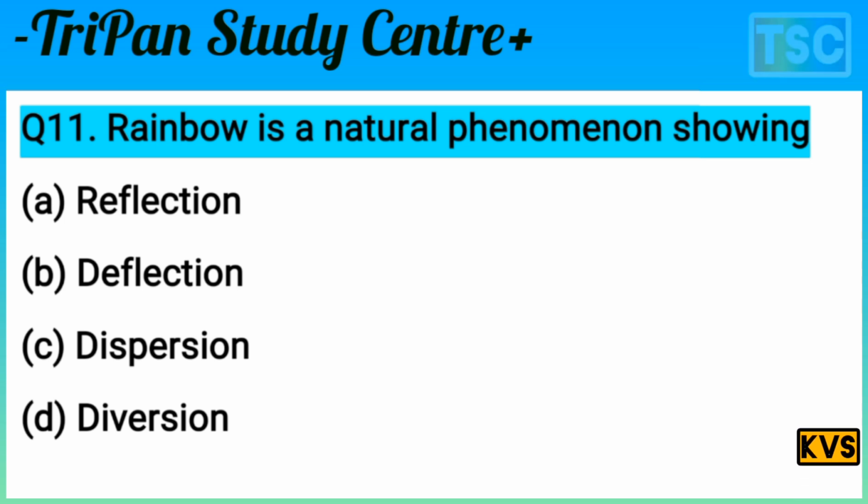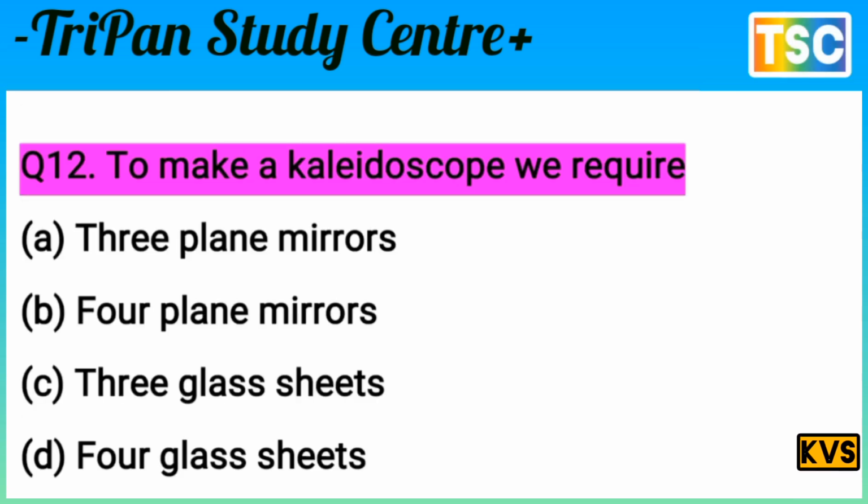Rainbow is a natural phenomenon, and it is made by reflection. Rainbows appear opposite to the sun, and this phenomenon is called reflection. It means option A is correct here. Reflection.